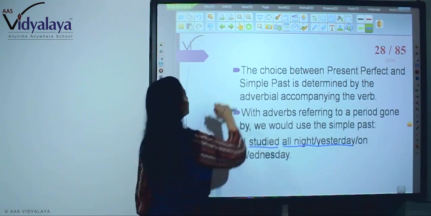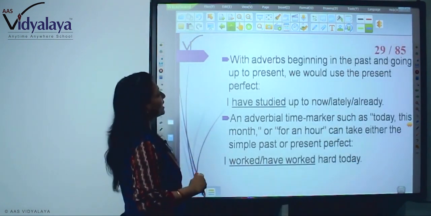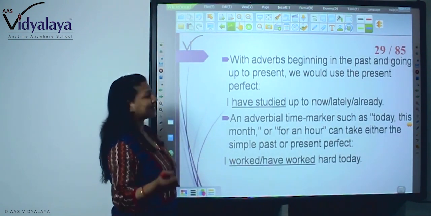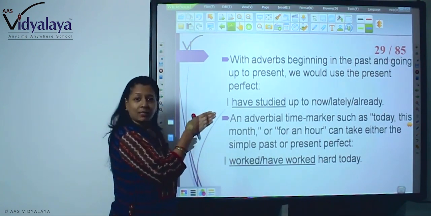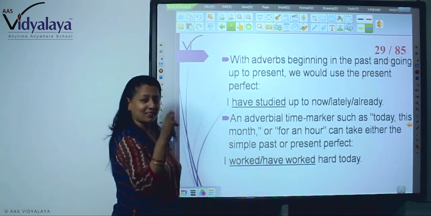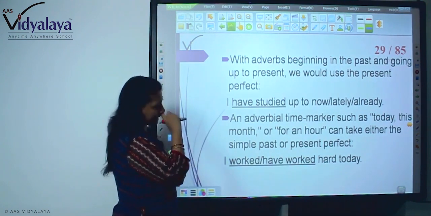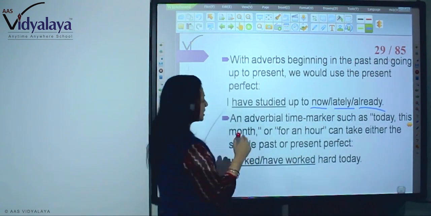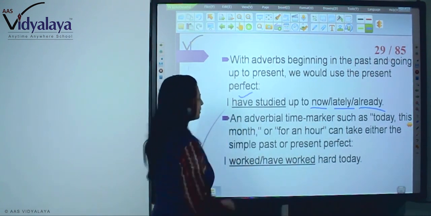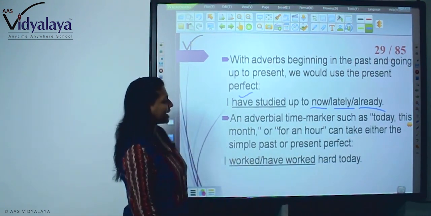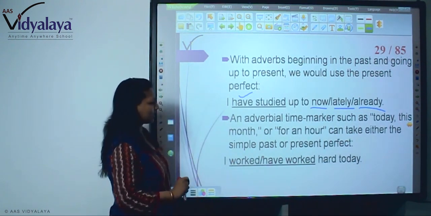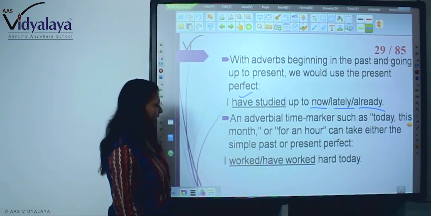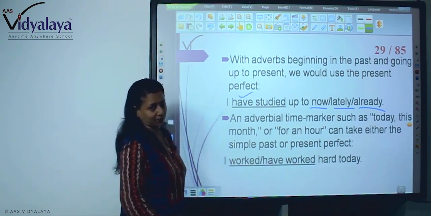That is simple past. Now, with adverbs beginning in the past and going up to the present, we use the present perfect. The action has started in the past but still it is going on. So I have studied up to now, lately, already. When you find these words, it is present perfect. An adverbial time marker such as today, this month or for an hour can take either the simple past or the present perfect. I have worked hard today, right?